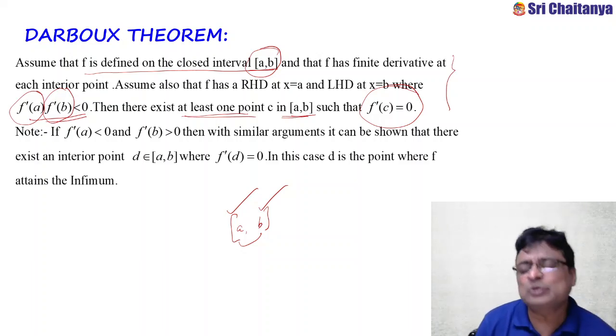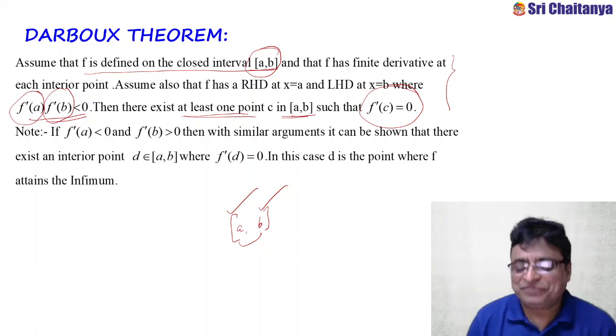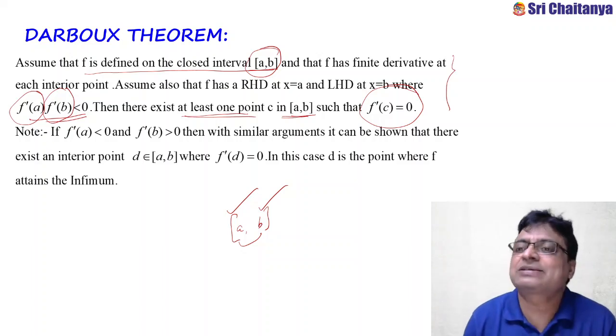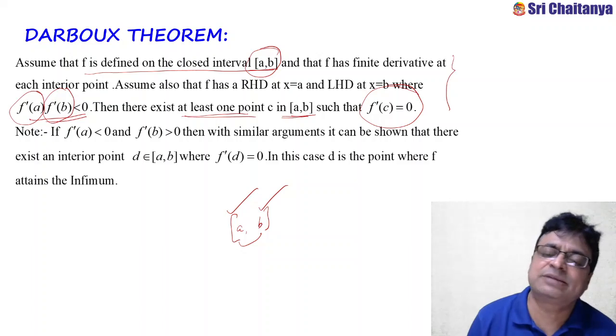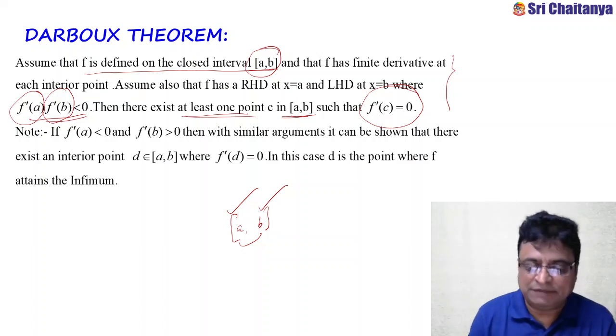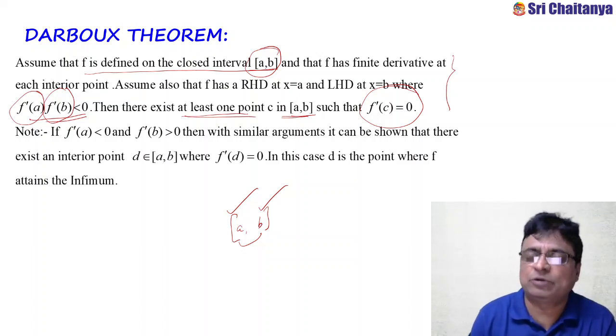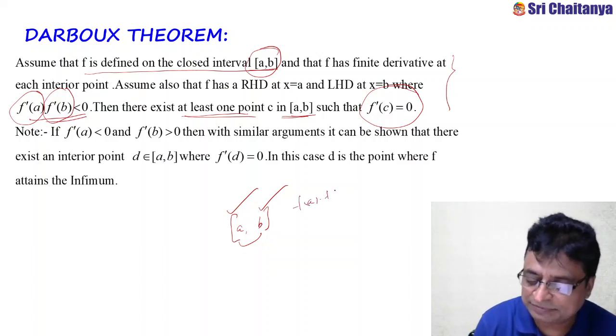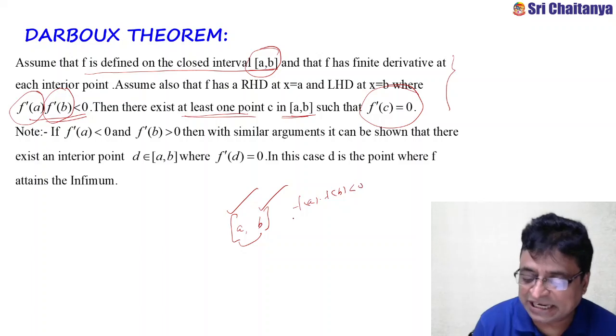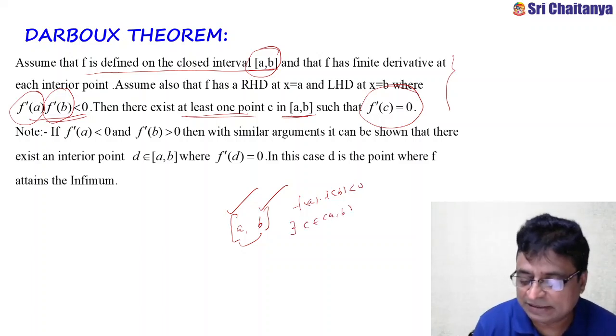It almost looks like what? It is Bolzano-Weierstrass theorem in continuity. What we told in Bolzano-Weierstrass theorem in continuity: if f is a continuous function defined in a closed interval ab and f of a into f of b is less than 0, then there exists at least a point c belonging to open interval ab such that f of c equal to 0.